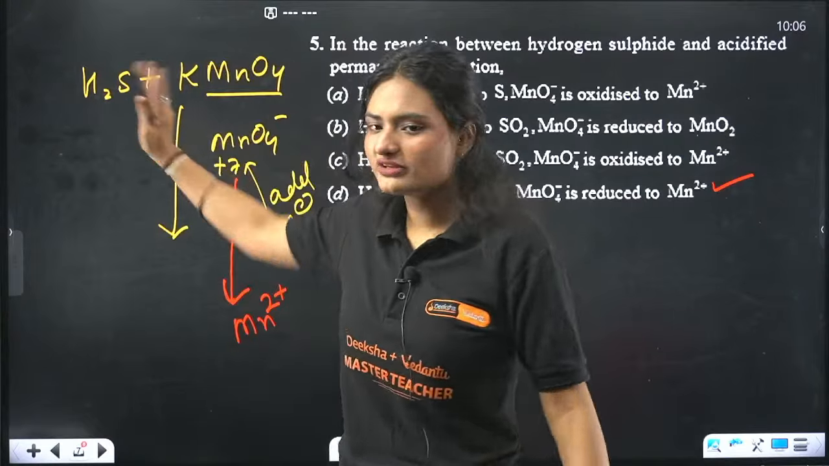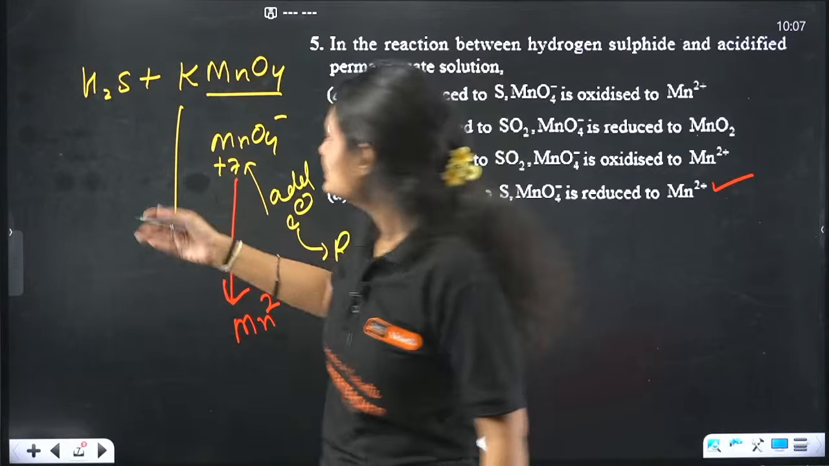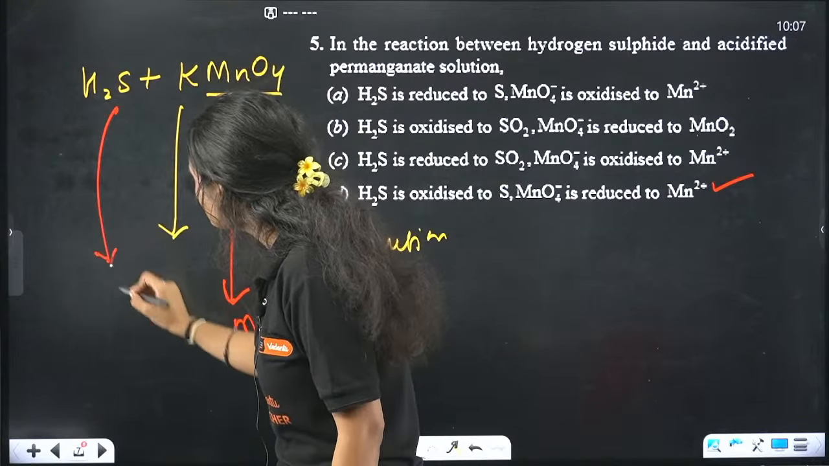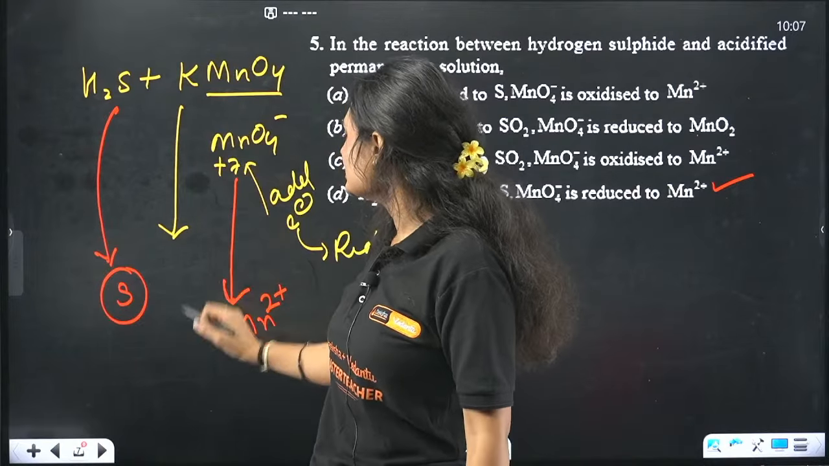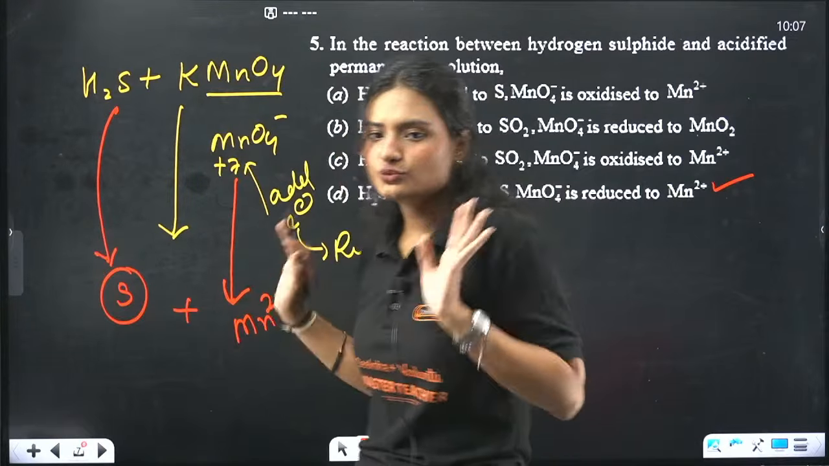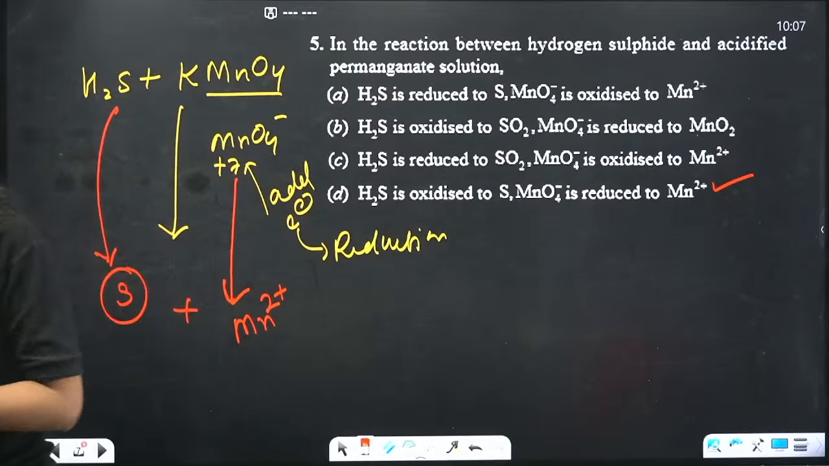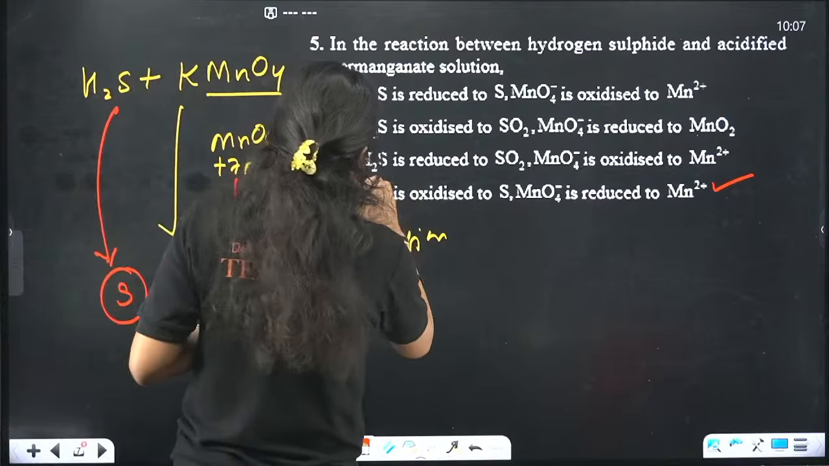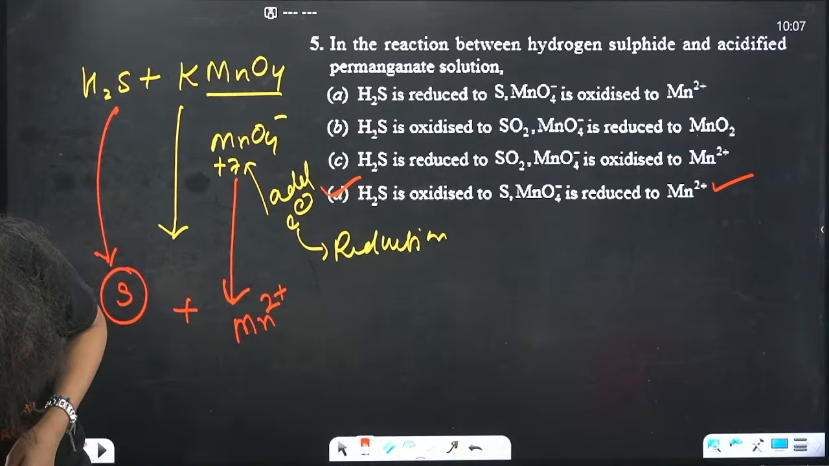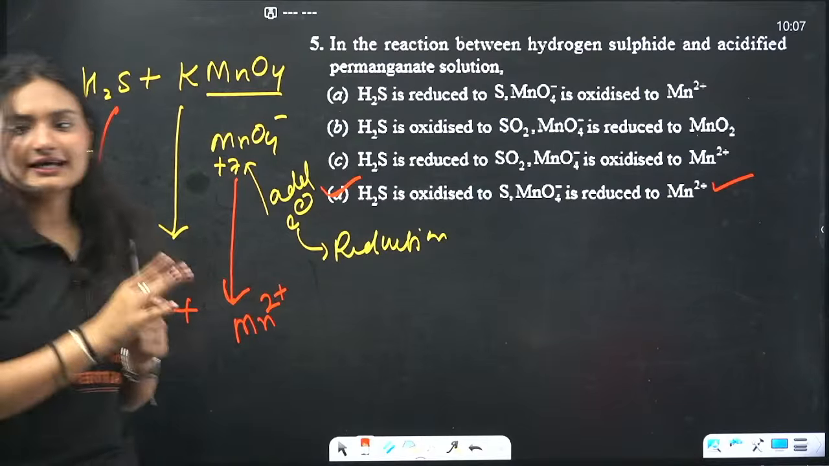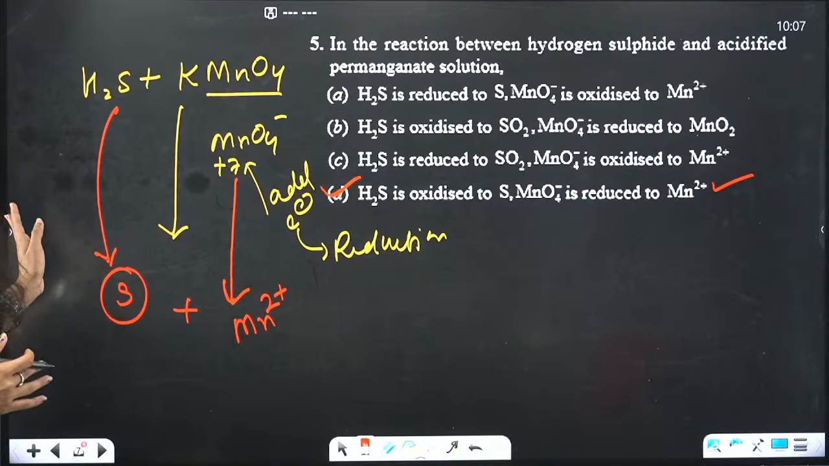In this case, I don't know exactly, but I know that H2S will get oxidized to sulfur, and MnO4 negative will get reduced to Mn2 positive. Clear? So it's D, not A. All of you are answering A. Why? Okay, D. Clear? Okay, done. So just take a screenshot. Or if you want the exact reaction, I can write that also.